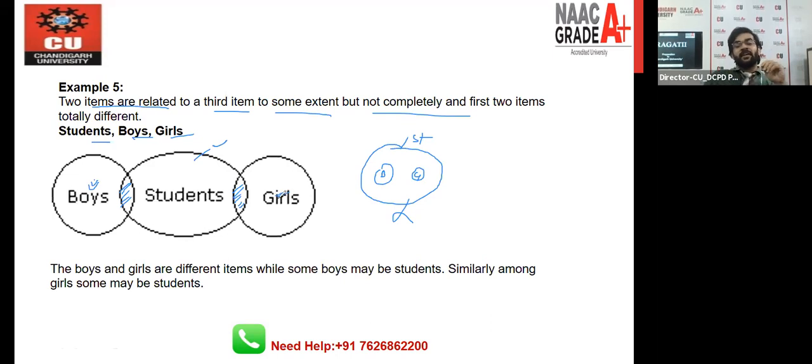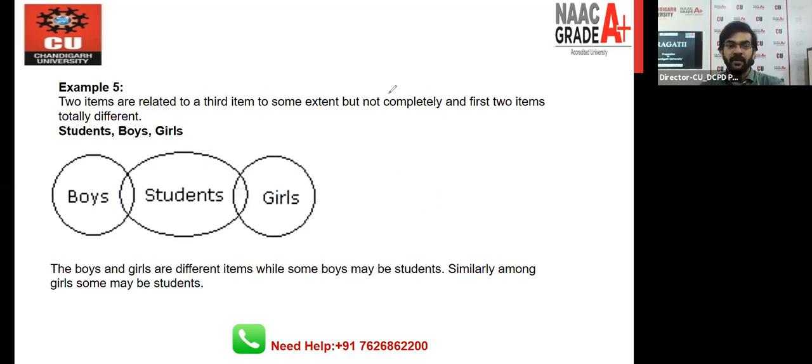What does it mean? Till now, we have discussed five examples from this topic, Venn diagrams. It means simply that till now, we have five possibilities for a certain condition. There are five possible Venn diagrams you can make, but we still have four other Venn diagrams that you can make for a particular situation. So let's move ahead toward the next example so that you can better understand the scenario.